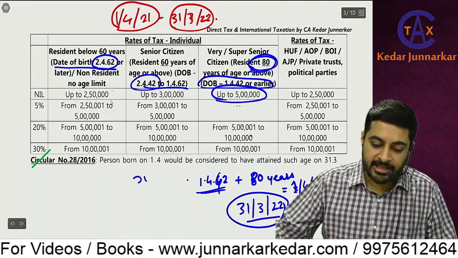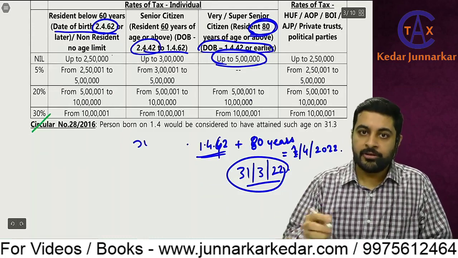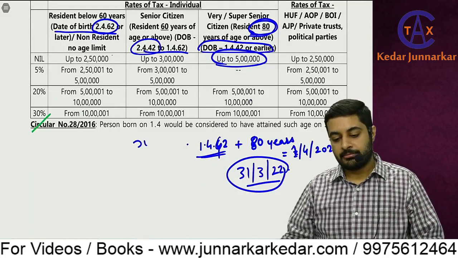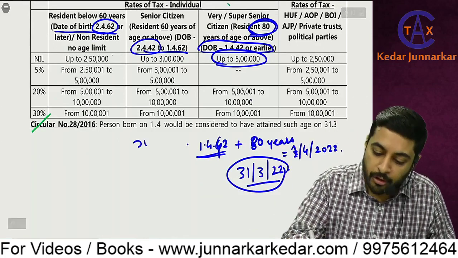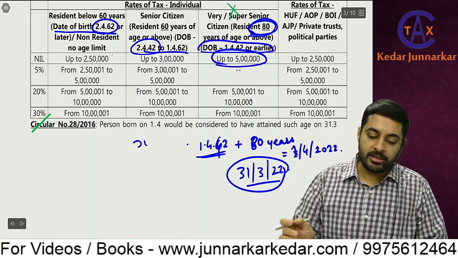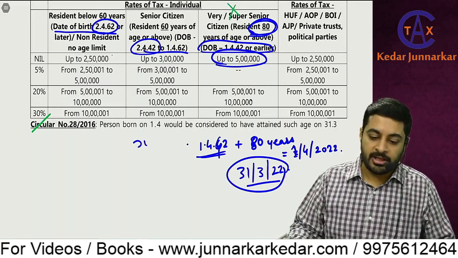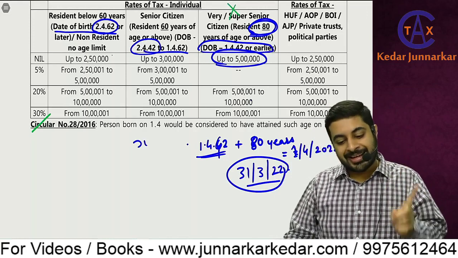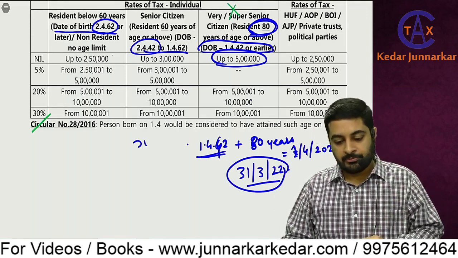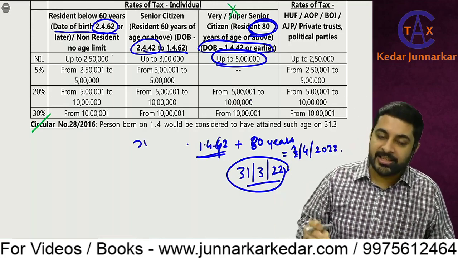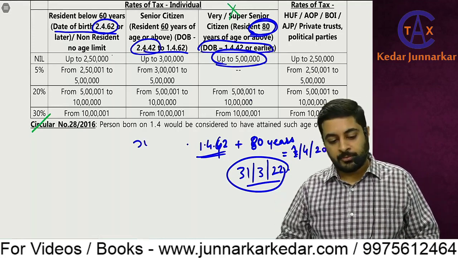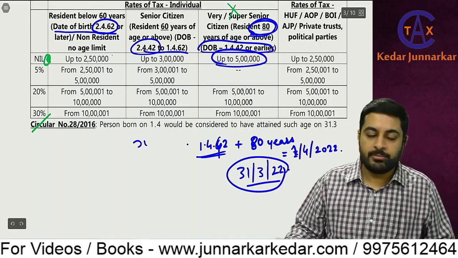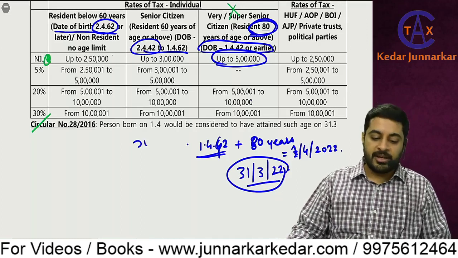Now many times in the exam, to confuse you, they will give a non-resident whose age is 85 years who has earned this much income. So that non-resident won't be considered as a super senior citizen nor a senior citizen, because who is a senior citizen or a super senior citizen? Senior citizen: resident who is 60 years or more, and super senior citizen: resident who is 80 years or more. If he is a non-resident, then he would be considered as a general person.